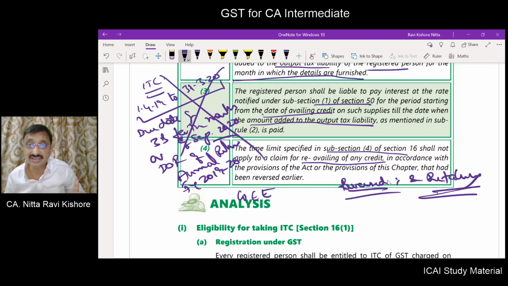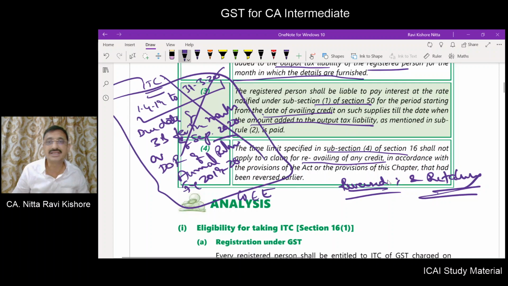Within 180 days of the date of invoice, if you did not pay, you have to add it to the output tax. But now you paid the supplier. Then you can retake that ITC. At the time of retaking the ITC, this time period is not applicable.